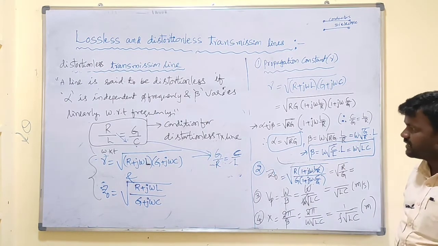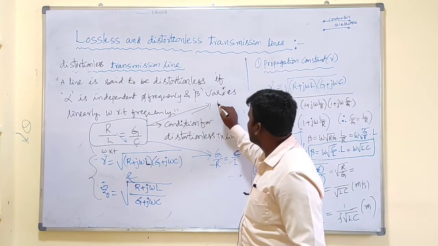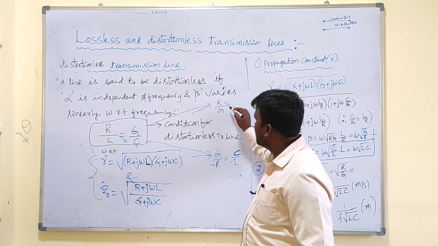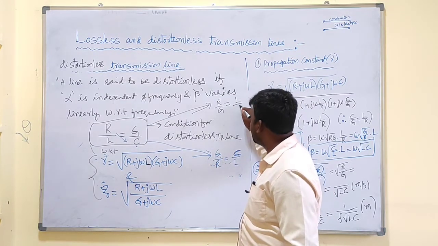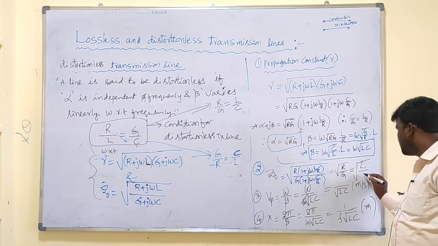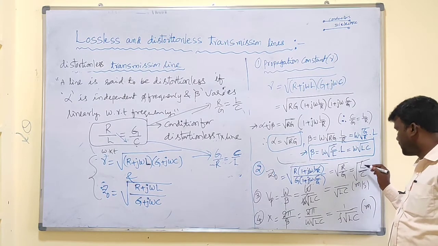And we can write R by G, send this G to this side. From that equation we can write R by G as L by C. So this can be written like this also, that is root L by C. R by G is L by C, so root R by G equals root L by C.